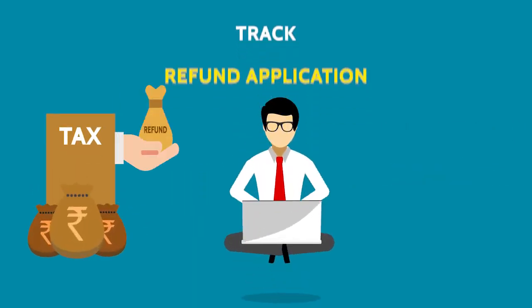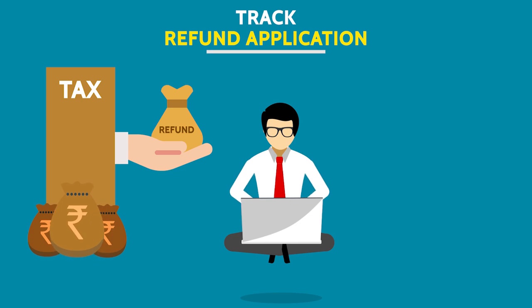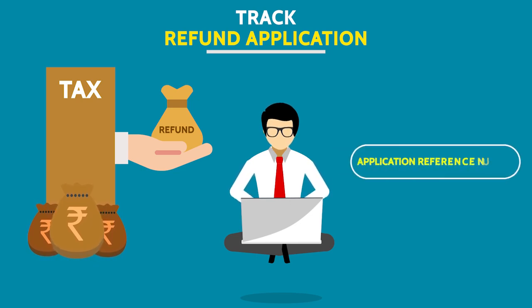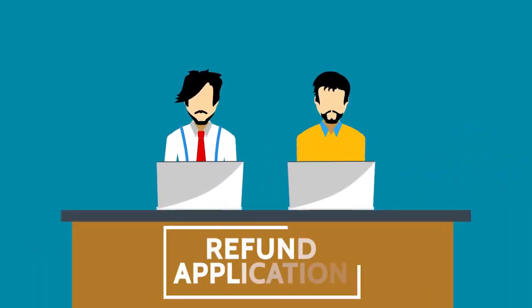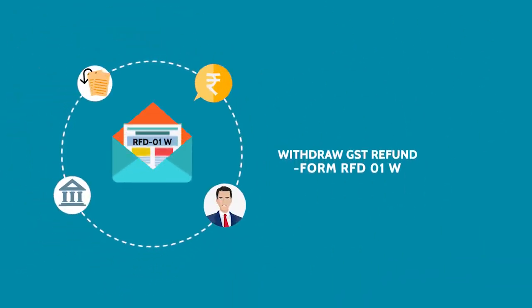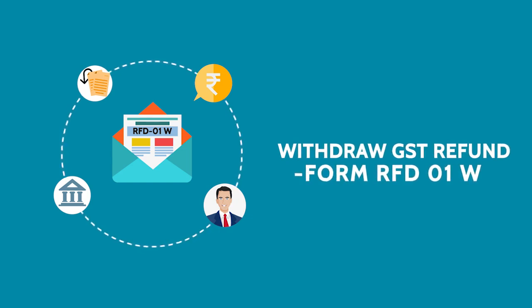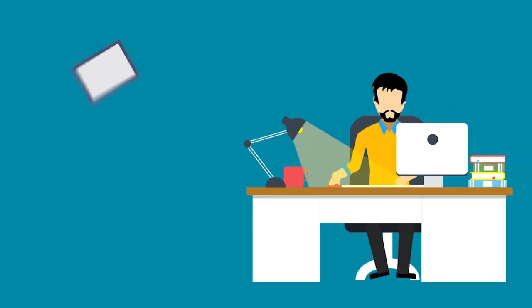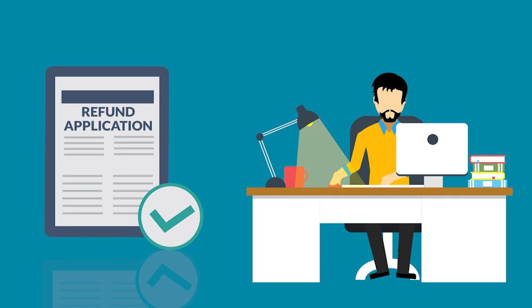After filing a refund application, taxpayers can now track the status of their refund application using the application reference number on the portal. In case the taxpayer makes a mistake while entering details in a refund application, they will now be able to withdraw such applications using form RFD1W and file a fresh application for refund.